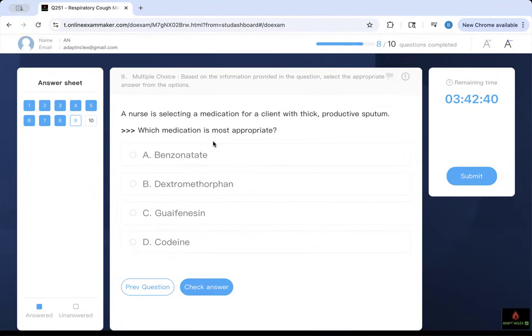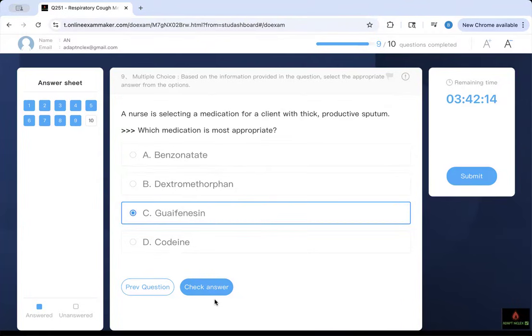It's an antitussive. This question puts all of the 3, 4 major groups that I want you to know about. Dextromethorphan suppresses your cough. Therefore, we don't need it. Guaifenesin, break it down. It's an expectorant. So we will help you break it down. Codeine usually also suppresses your cough and is sedative. Therefore, we're going to give you guaifenesin.